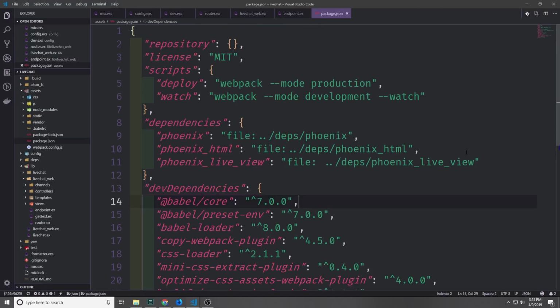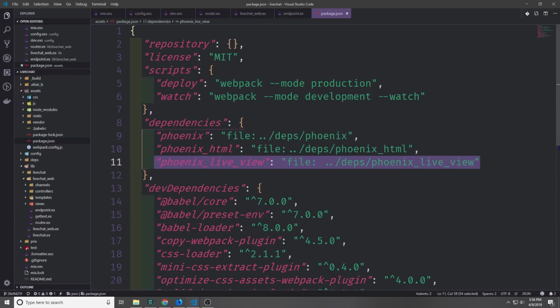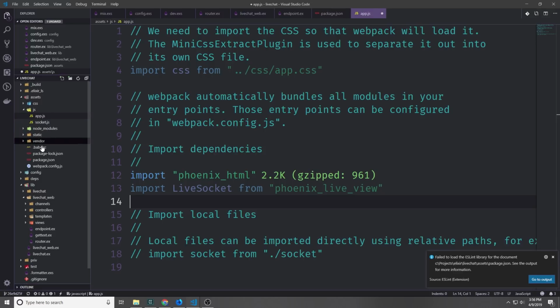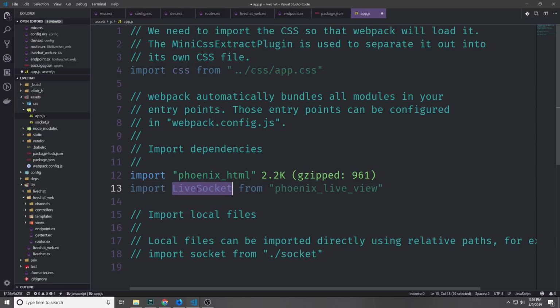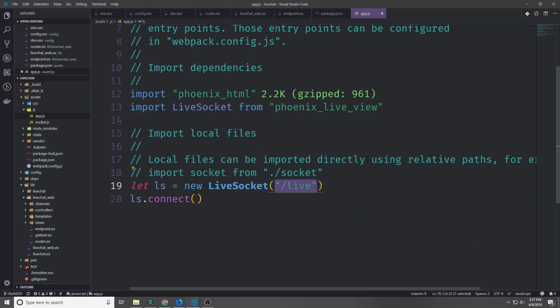To make this WebSocket work properly, we're going to need to modify the assets layer of our application as well. So let's go into our package.json inside of the assets folder and add this dependency here, Phoenix LiveView. And we just need to point it towards deps Phoenix LiveView. Now we can go inside of the JS folder inside of our assets folder, and inside of our app.js file we can import LiveSocket from our Phoenix LiveView dependency, and we want to instantiate a new LiveSocket on /live and then connect it.